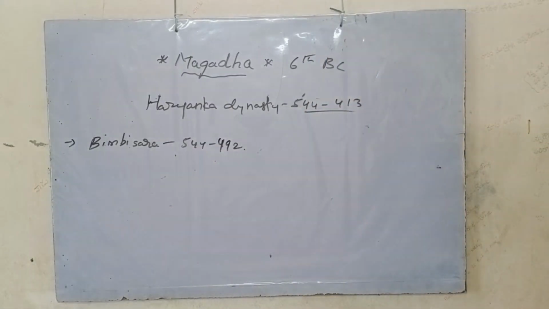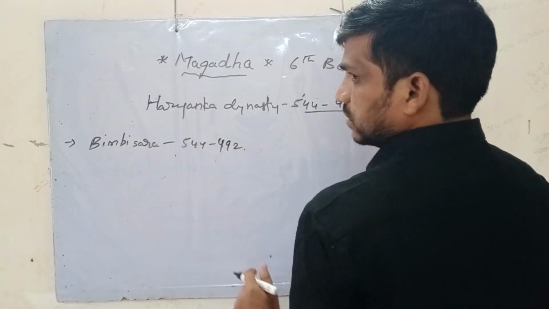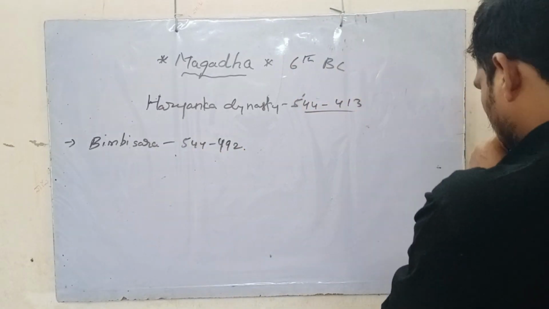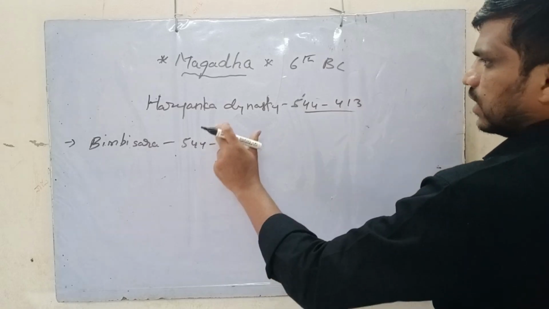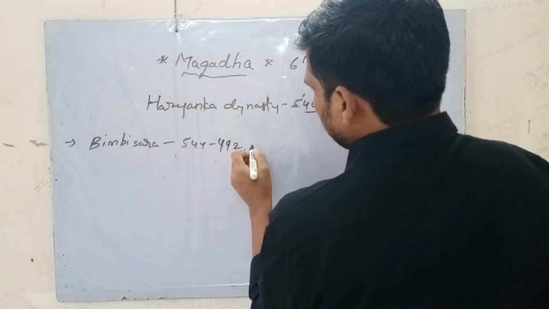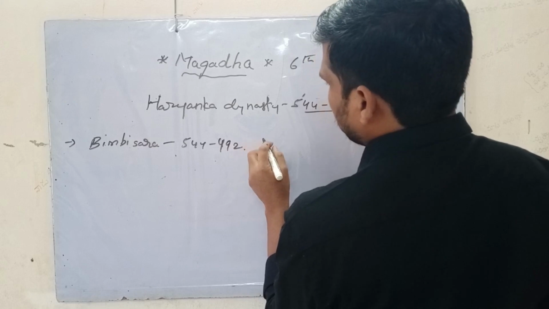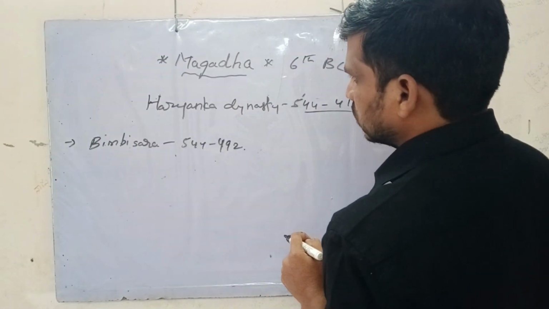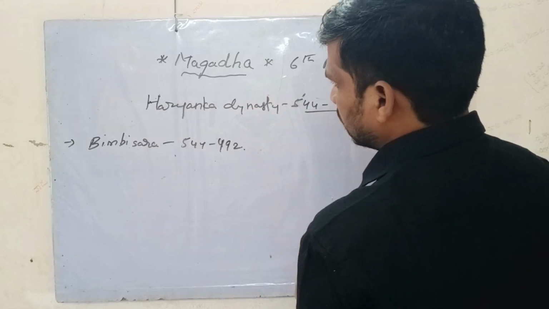So this is the time period of Bimbisara. He is the first ruler of the Haryanka dynasty.